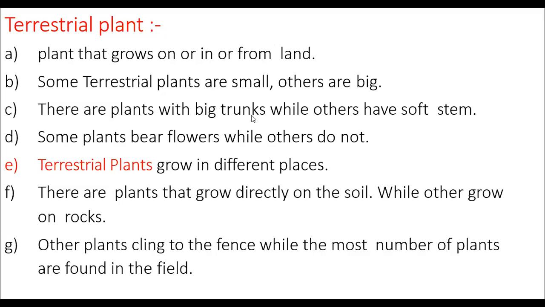That is trunk, the biggest stem. Some plants may have soft stem, some may have very strong stem.